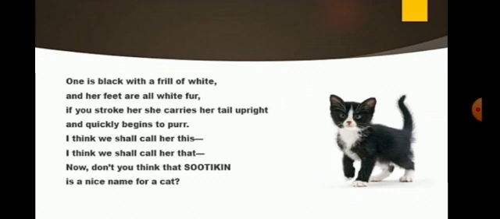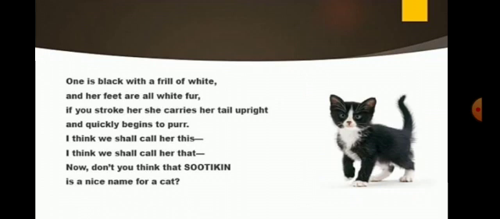Now we'll move on to stanza 2. One is black with a frill of white, and her feet are all white fur. If you stroke her, she carries her tail upright and quickly begins to purr. I think we shall call her this, I think we shall call her that. Now, don't you think that Sootkin is a nice name for a cat? So the second cat's name is Sootkin.